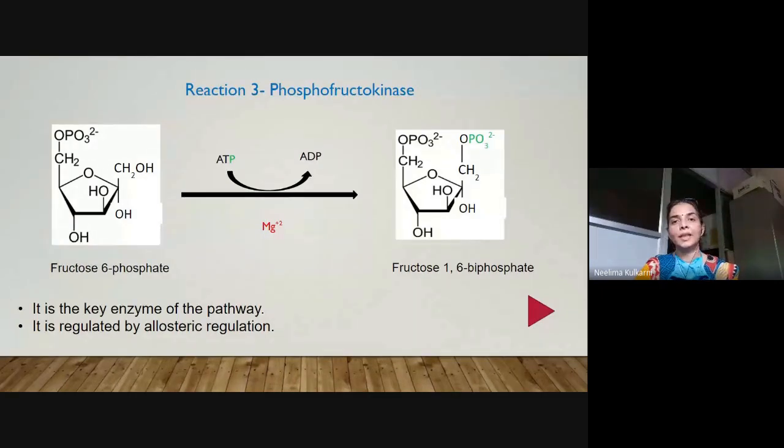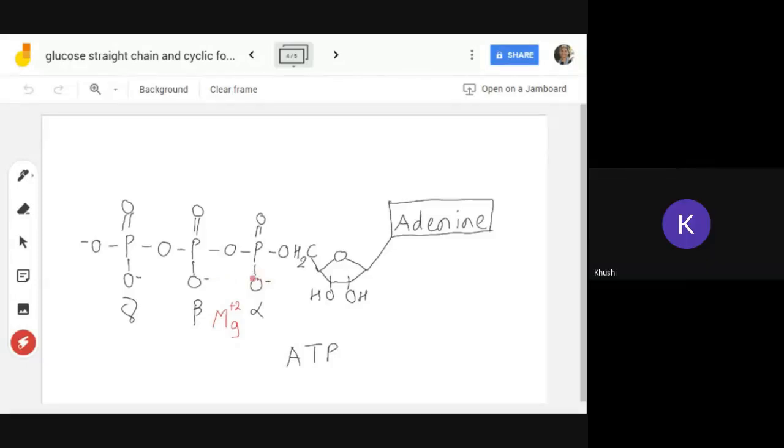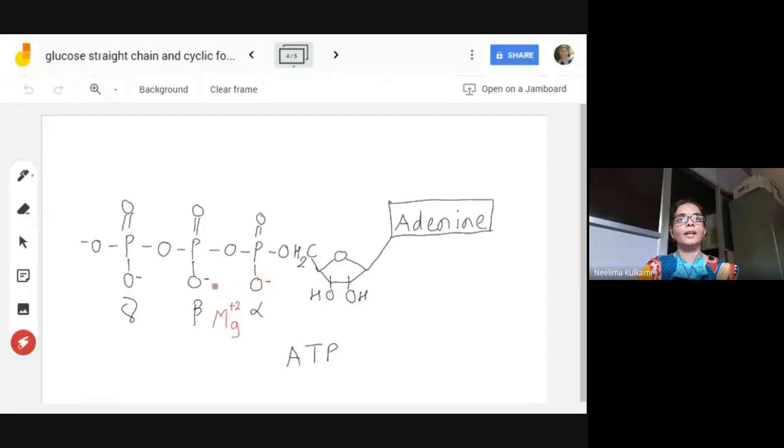Because they use ATP, they always require magnesium ion because it stabilizes ATP, forming the Mg-ATP complex. In the structure of adenosine triphosphate, you can see the magnesium ion sitting here. It binds with the negatively charged oxygen of the alpha phosphoryl group and the negatively charged oxygen of the beta phosphoryl group, and stabilizes this. The gamma phosphoryl group is exposed, so the OH group will make a nucleophilic attack here and it will be cleaved and the phosphate will be transferred onto fructose 6-phosphate to synthesize fructose biphosphate.